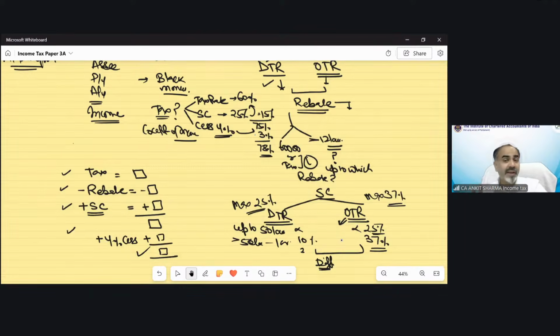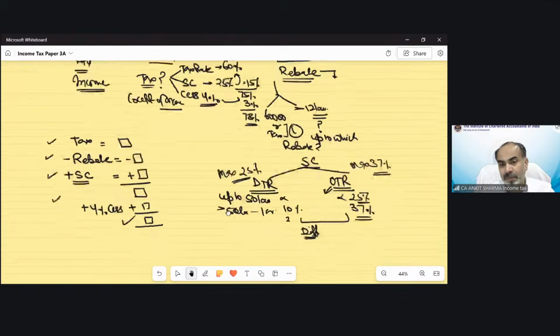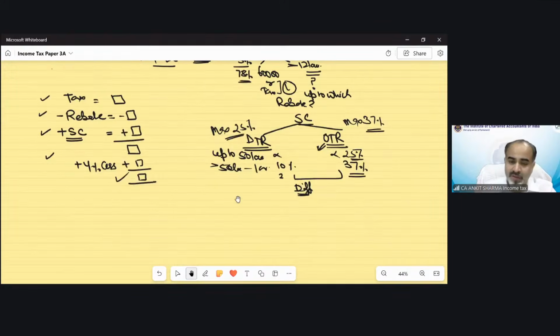A very interesting and very important concept regarding marginal relief was also there. Remember the marginal relief concept, which says there could be a situation when your income is less than tax, or we can say when the tax is more than your income. In that situation, income tax will provide you a discount that's called marginal relief.